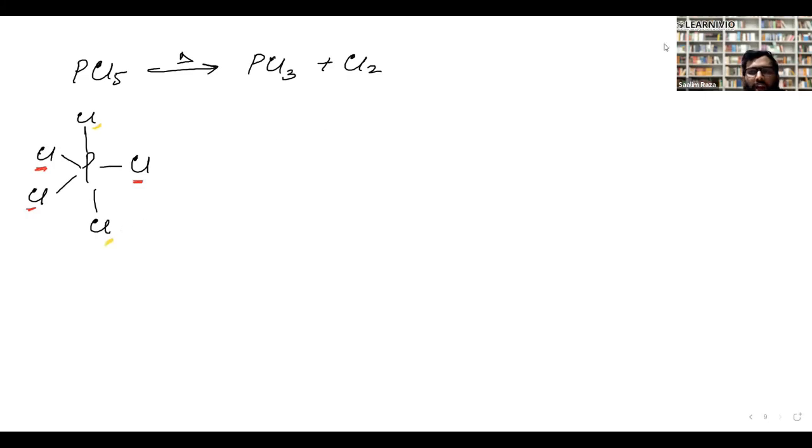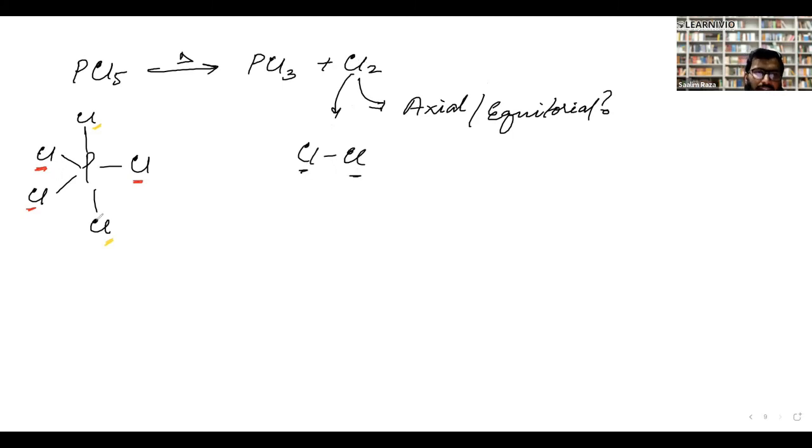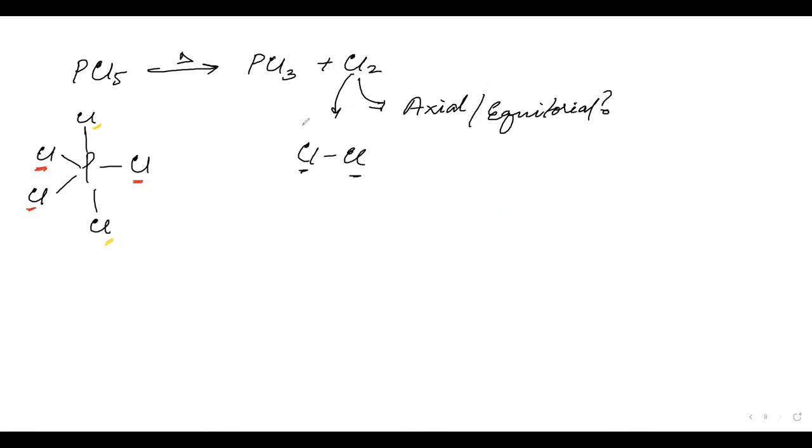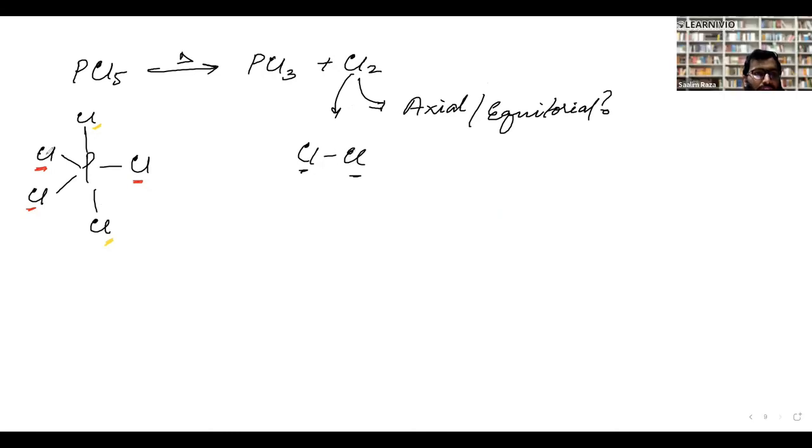Now you tell me, is this Cl2 axial or equatorial? First of all, the two Cls here, Cl and Cl, will be of the same type, either axial or equatorial, correct? Okay, now you tell me what is the more probable. If we look at this structure, it is easier to detach these two similar ones rather than detaching these two planar ones, correct? And by this particular reaction, they said that axial bonds